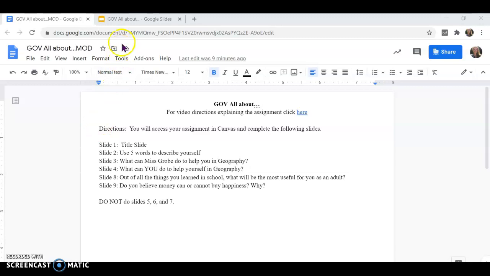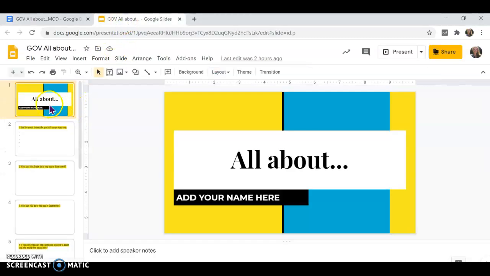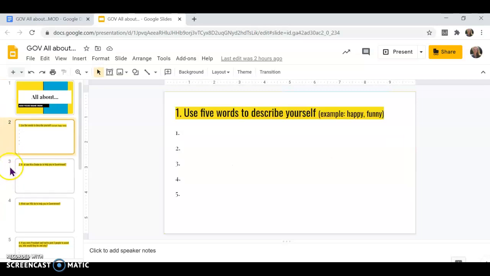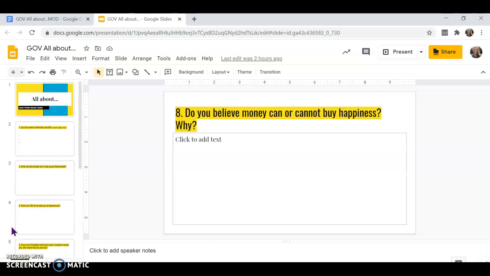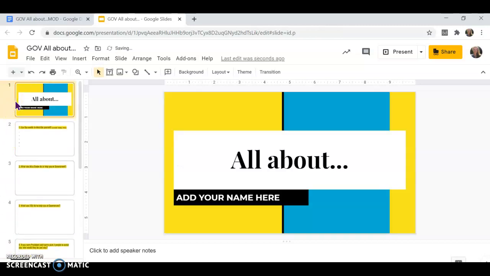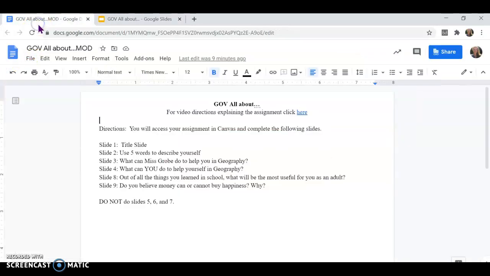So when you open the assignment in Canvas, it's going to look like this, and you can see those slides are numbered here on the slide. This one is a 1, 2, 3, 4, and so on, all the way to 9 slides. You are not going to be doing all 9 slides, so some of these will be left blank by you, and that's okay. That is what I'm telling you to do. So you are going to do slide 1.